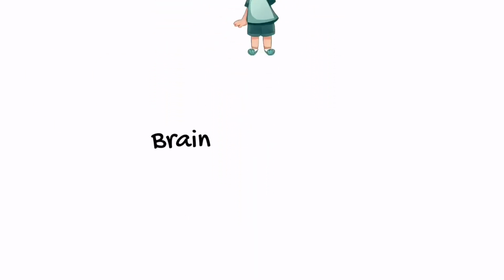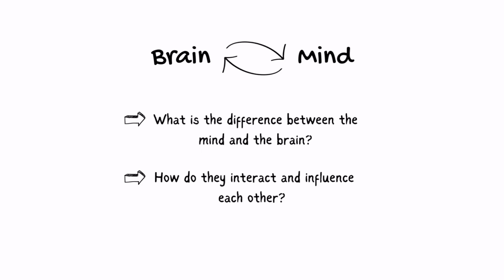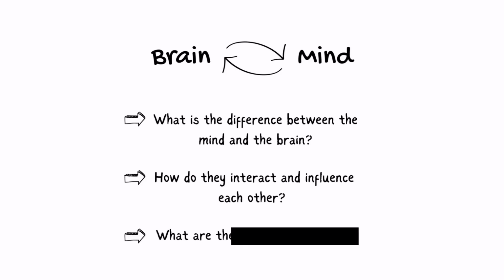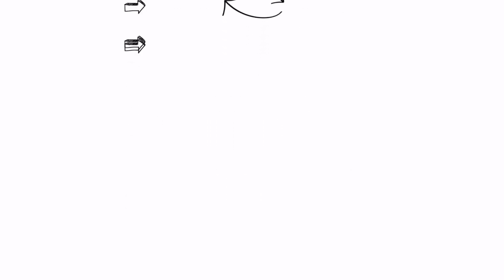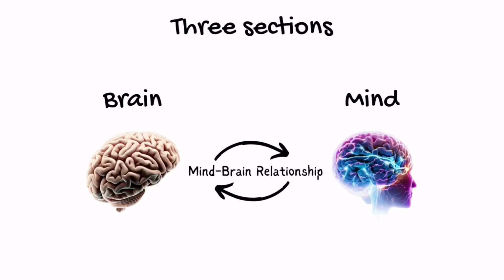Today, I want to talk about the brain and mind, two concepts that are often used interchangeably but have different meanings and implications. What is the difference between the mind and the brain? How do they interact and influence each other? And what are the functions of each? These are some of the questions that I will try to answer in this video, so stay tuned and let's dive in. To make it understandable, I will divide the topic into three main sections: brain, mind, and mind-brain relationship.